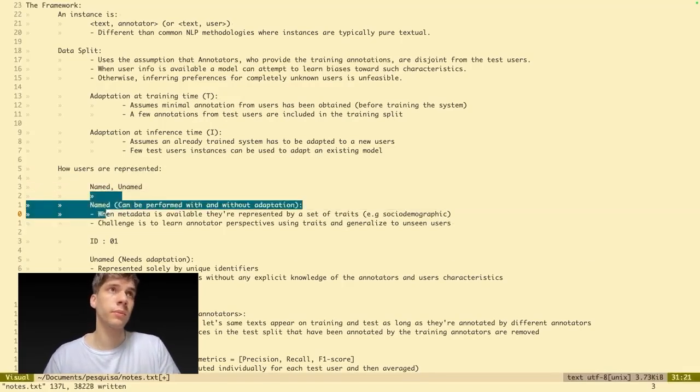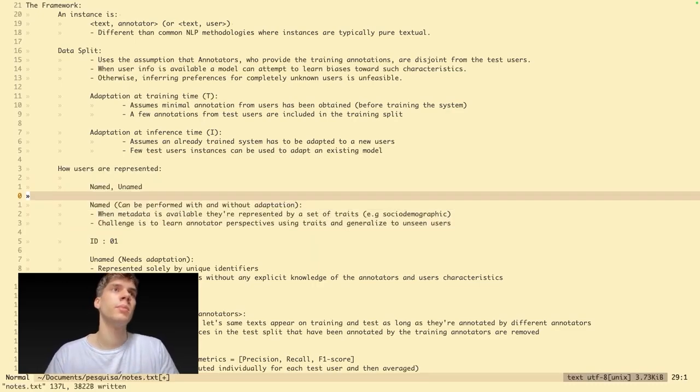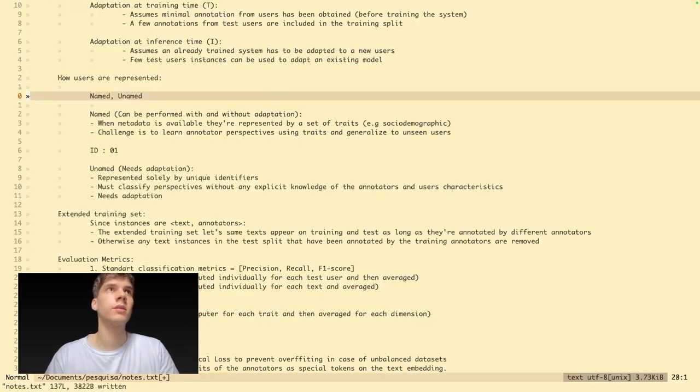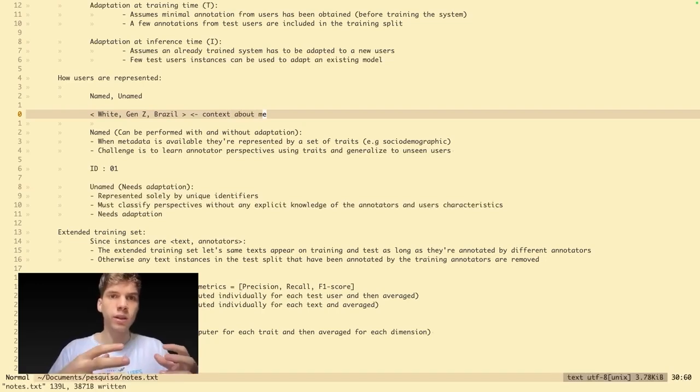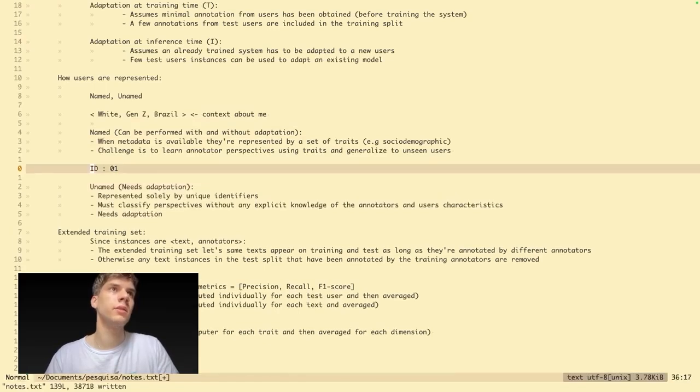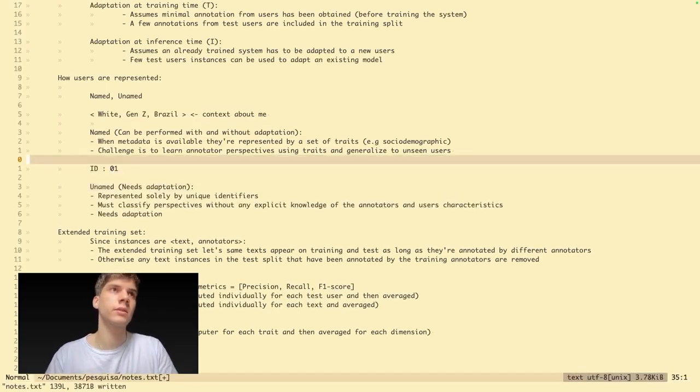I have a bit of information of how they are represented here, but basically the named one will use some traits, some metadata about the user or the annotator, okay? For me, we would have white, Gen Z, Brazil, okay? This is some metadata about me, or better, a context about me. We then use this context to make our predictions a little bit better, okay? We also have the unnamed here that uses just some ID for annotators or users.